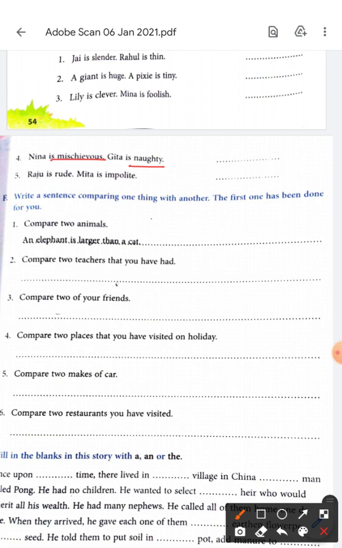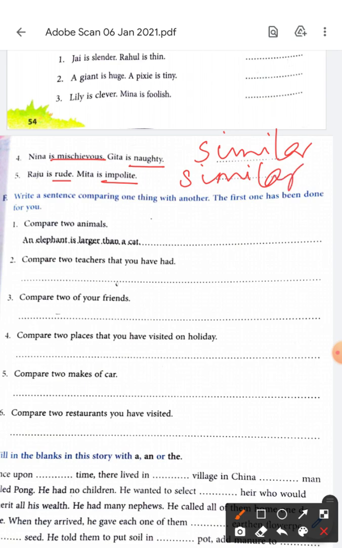Mischievous and naughty both are similar. They are not opposites, they are similar. Raju is rude, Meeta is impolite. No, we shouldn't be. Rude and impolite are again similar. They are similar qualities.